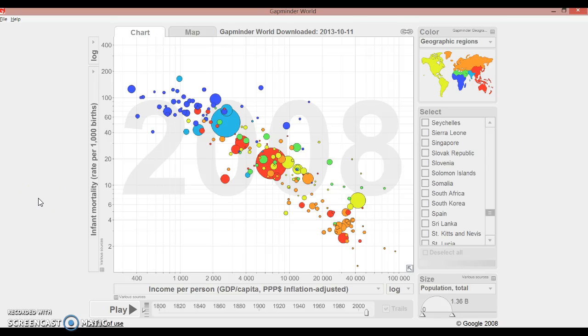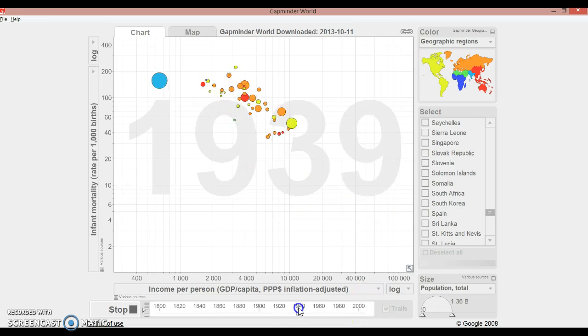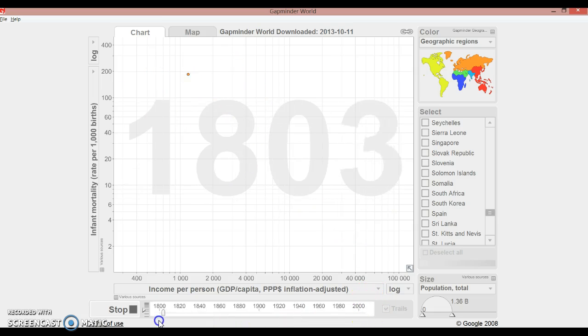Hello, my name is Izwi Wazara, and I'll be doing my project on the demographic indicator of infant mortality, which is on the y-axis, and then income per person or GDP is on the x-axis. If we go to the beginning, where data was first started to be collected, we first see just European countries pop up. Sweden, France come up, and that's where the majority of the data started to be collected.